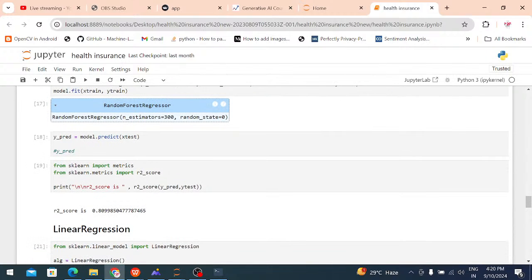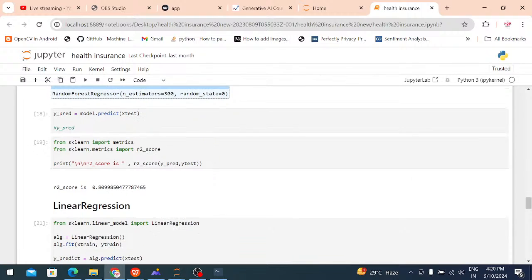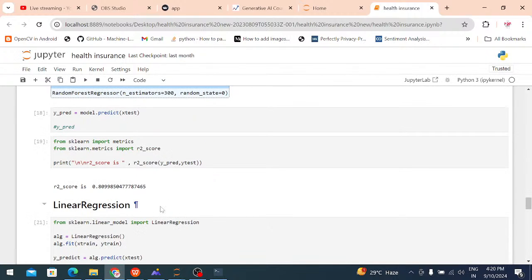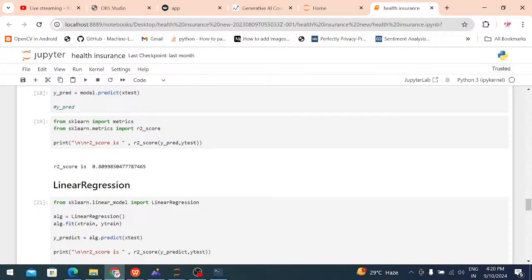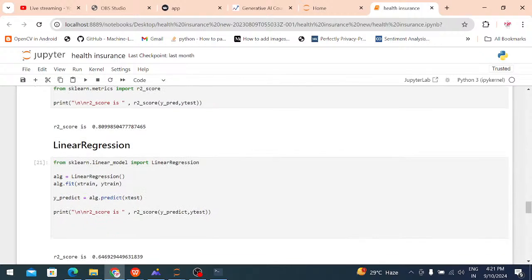From sklearn.metrics, I am importing r2_score. It shows the scoring rate, how much you got, like 80%. This algorithm fits the data set only 80%. After that, I am applying one more algorithm, that is the linear regression model.